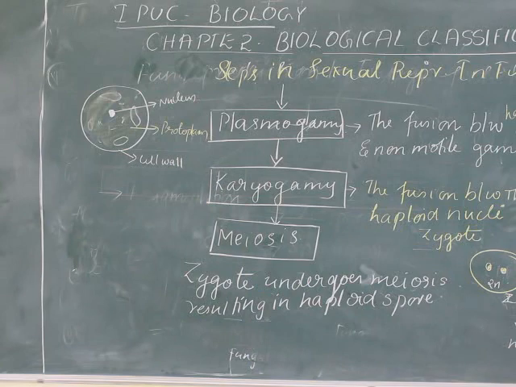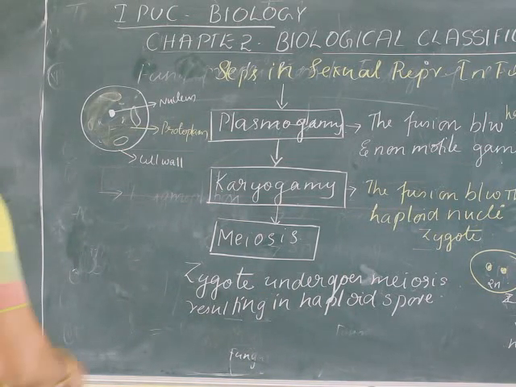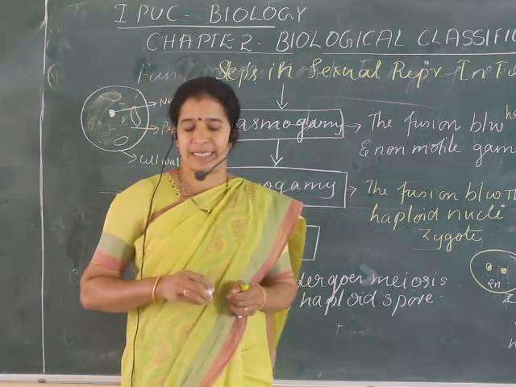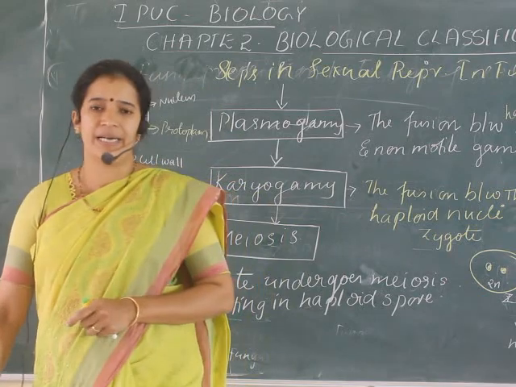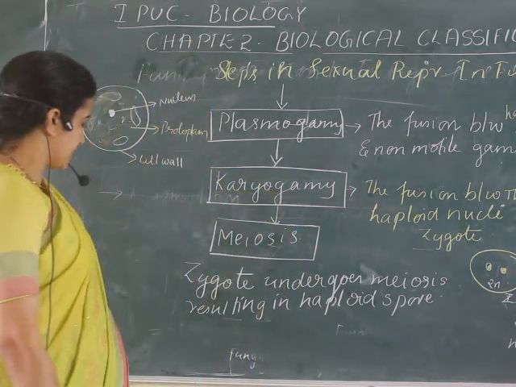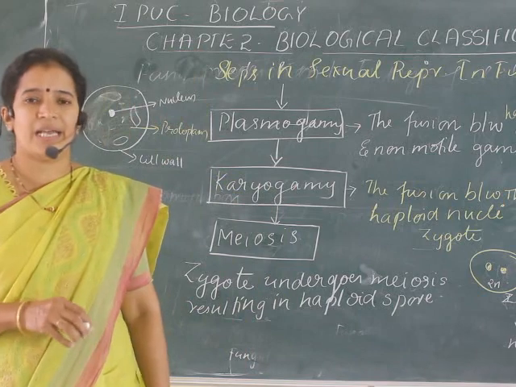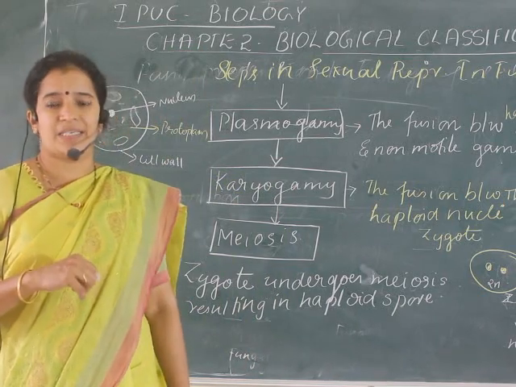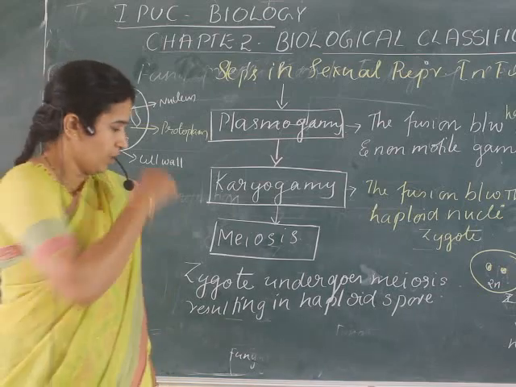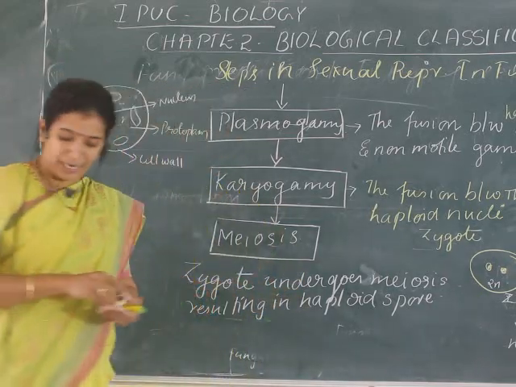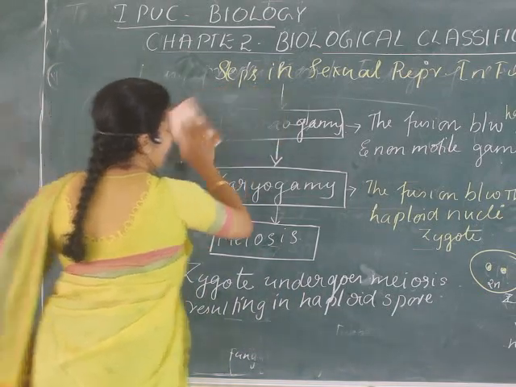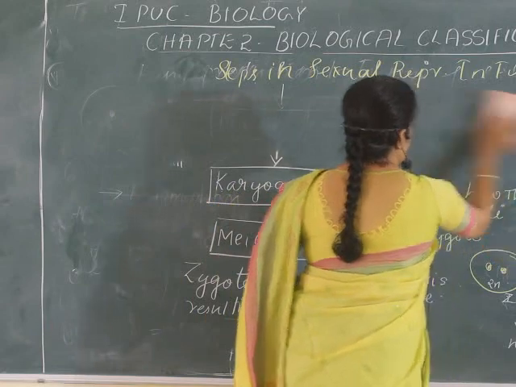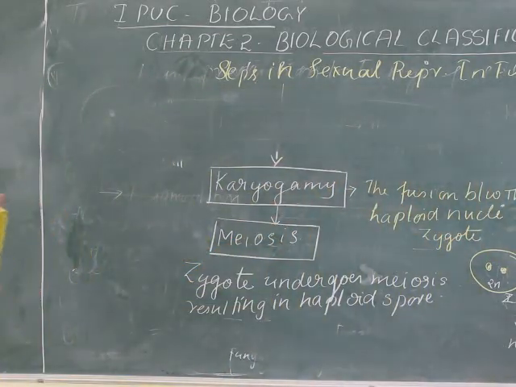Now, this is the usual condition, but in some exceptional cases there is a difference. We know four kinds of fungi are there, and we are going to understand the classes of fungi. In some classes, there is an intervening, that means intermediate, stage. That phase is called the dikaryophase, or that condition is called dikaryon. So what is dikaryon or dikaryophase, we will understand now.